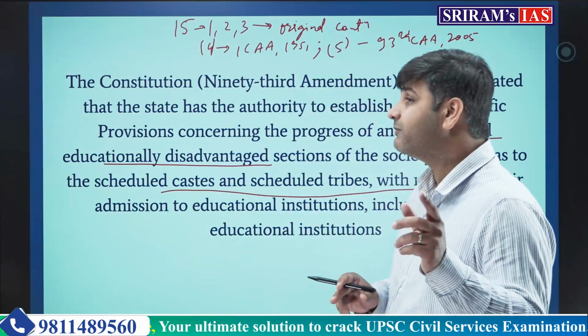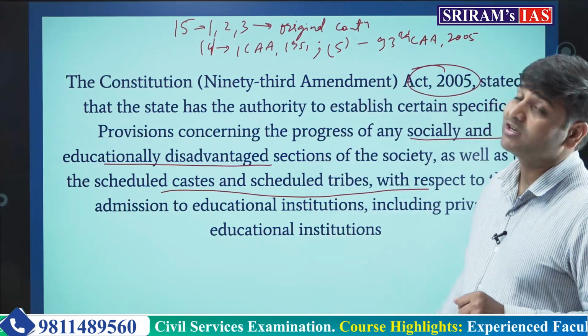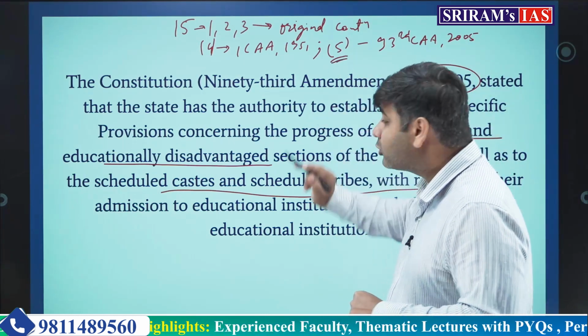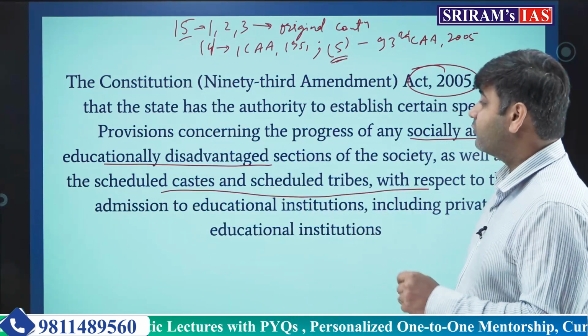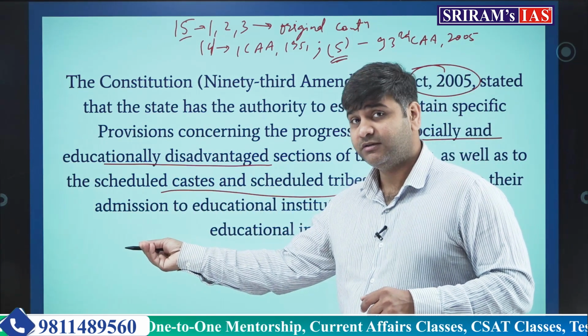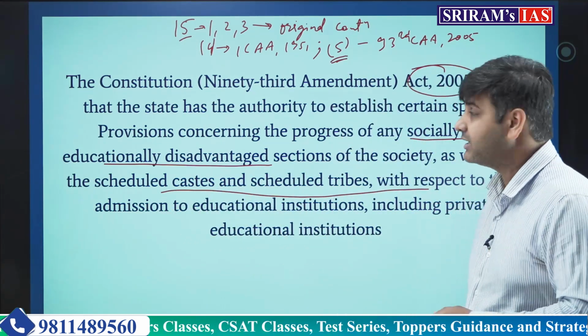I hope you are getting that, and that is the reason why in 2005 this 93rd amendment inserted clause 5 in article 15 of the constitution, providing admission to SC, ST and OBC in the educational institutions. I hope you got it.